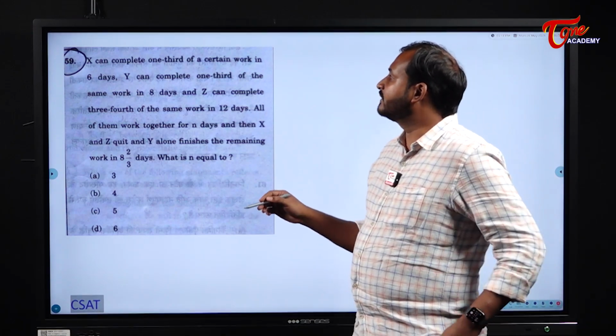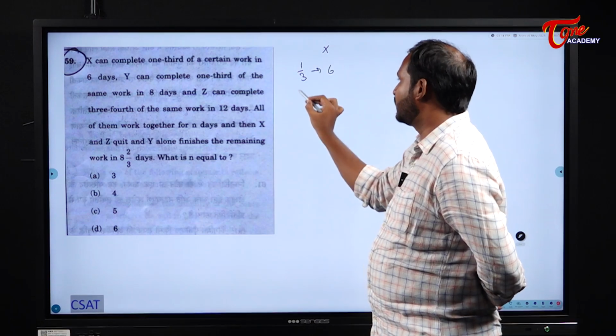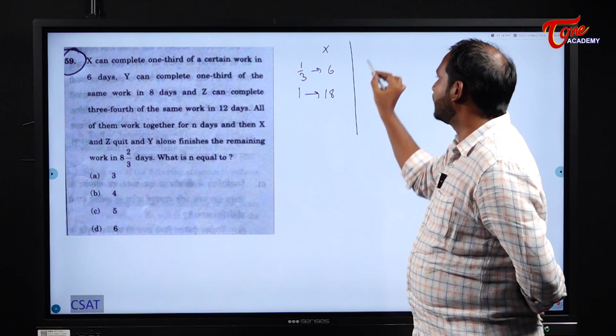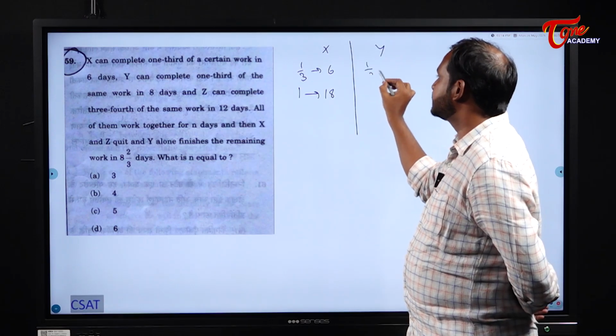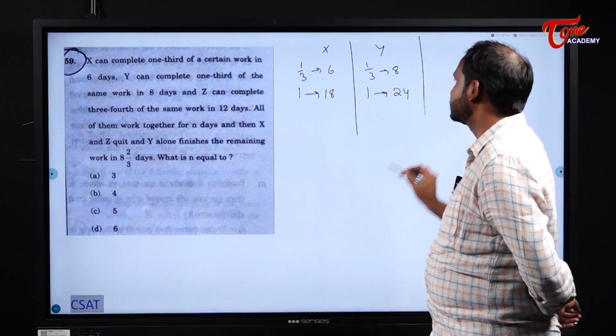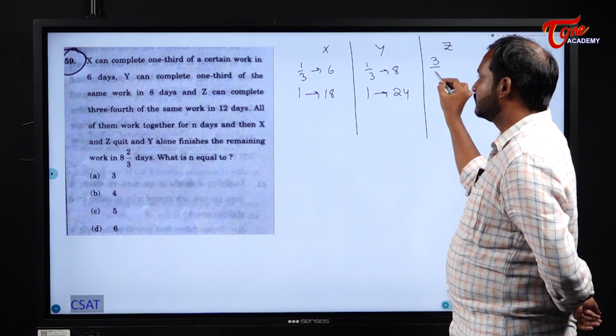X can complete 1/3 of a certain work in 6 days. So 1 full work he will take how many days? 18 days. Y can complete 1/3 in 8 days. So 1 full work in how many days? 24 days. Right.